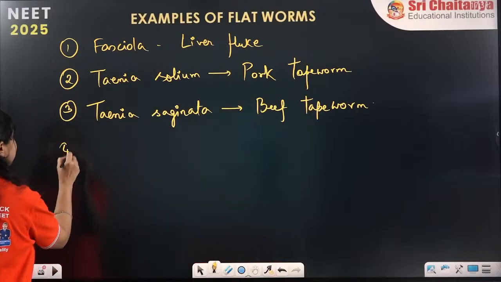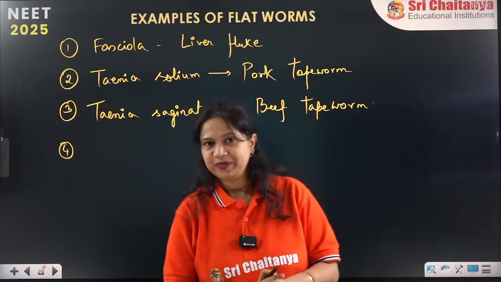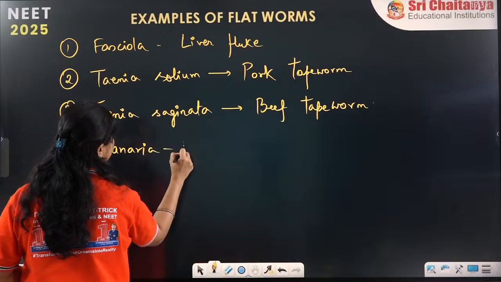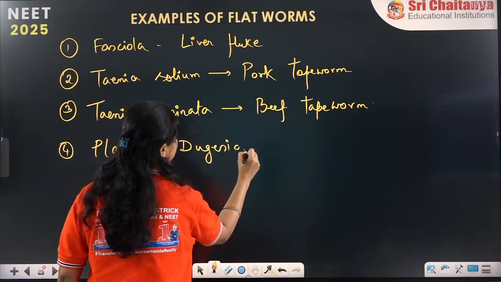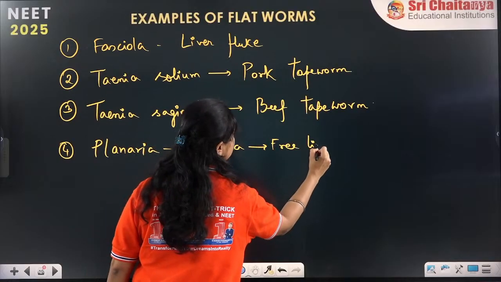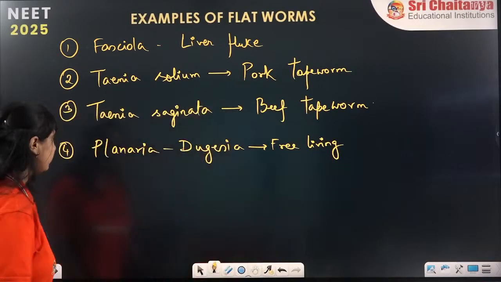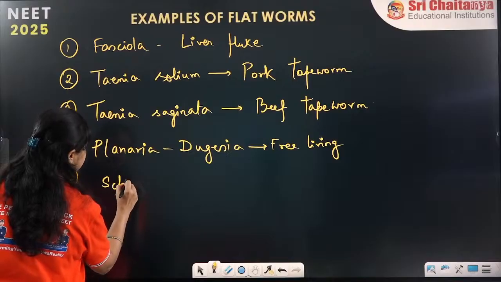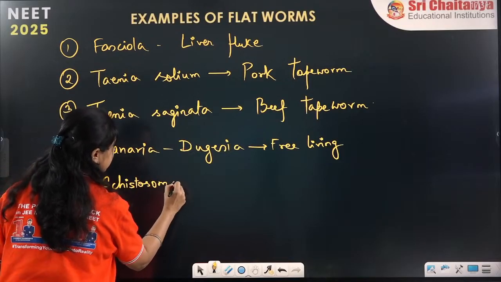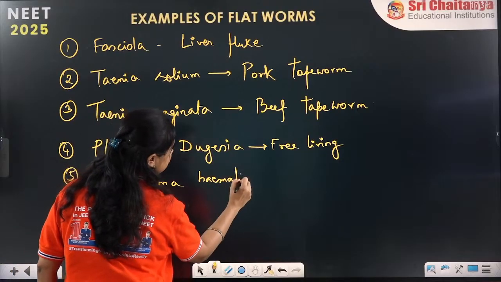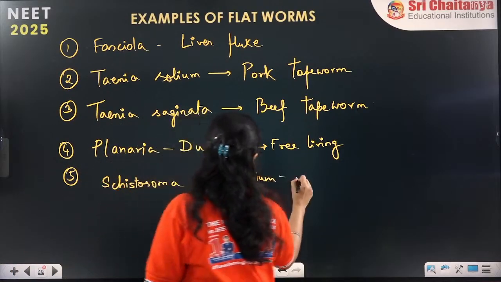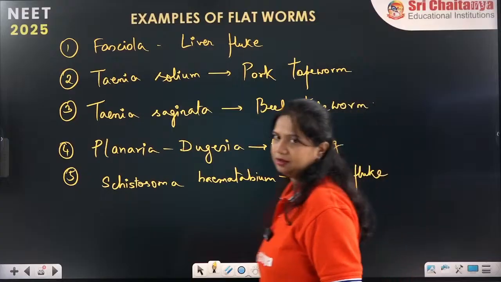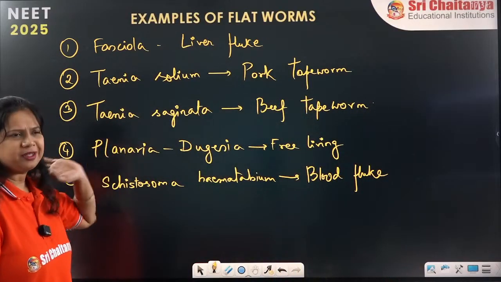Now the fourth one is a free living form, Planaria or Dugesia, which is a free living flatworm. Then the blood fluke, which is called Schistosoma haematobium. So for the time being, these many names are sufficient for you all.